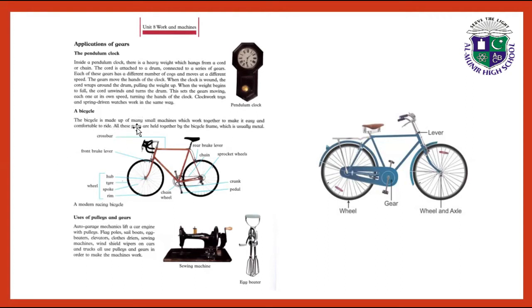A bicycle is made up of many small machines which work together to make it easy and comfortable to ride. Here we have the picture and the whole picture is labeled.